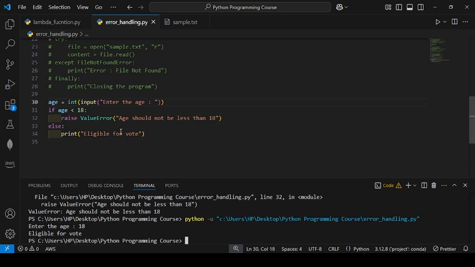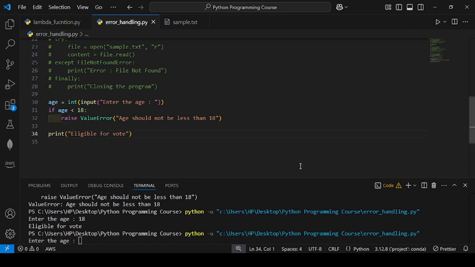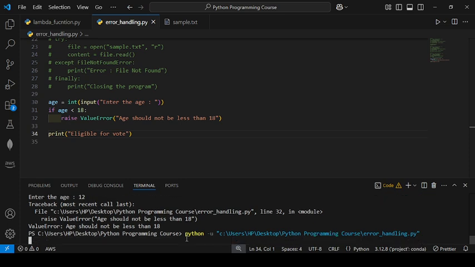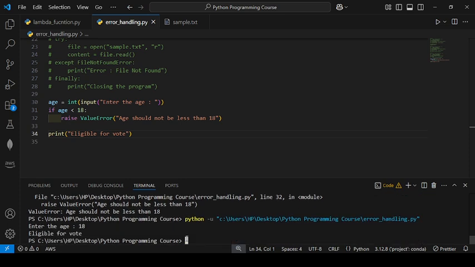So you can handle the error accordingly. If I write like that 18, okay, I will write here 12. So it will lead to error, ValueError, because age is less than 18. If I write here 18, so eligible for vote.